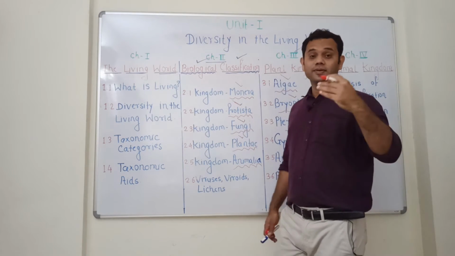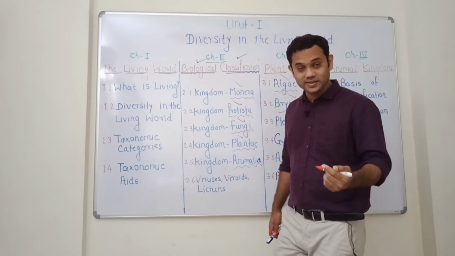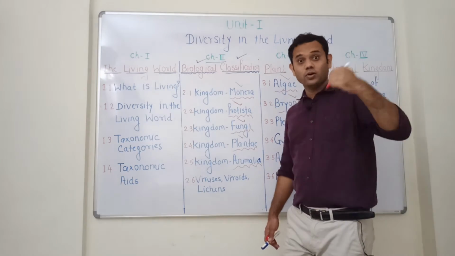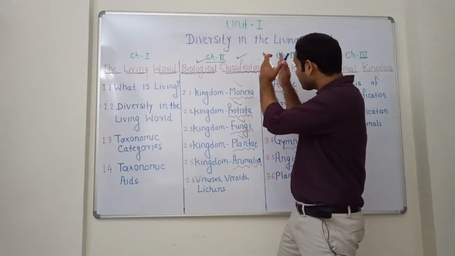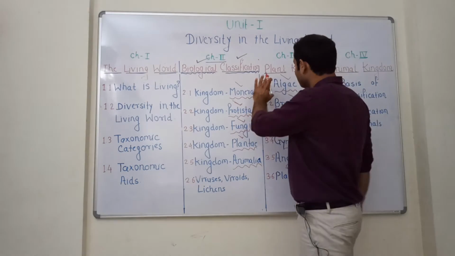Then different classes of algae: chlorophyceae, phaeophyceae, rhodophyceae. Chlorophyceae are green algae, phaeophyceae means brown algae, rhodophyceae means red algae. So their characteristics will be studied in this algae section.